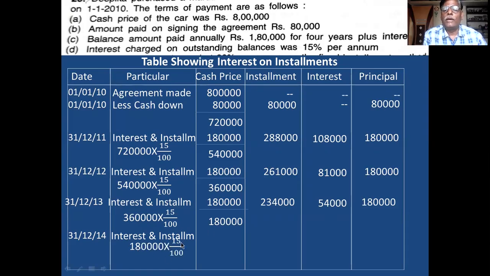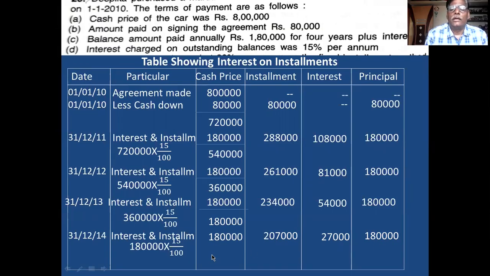1,80,000 is the principal balance. On 1,80,000, you calculate 15% and interest is 27,000. Write 27,000 in the interest column. Then installment is 1,80,000 in the principal column, not in the installment column. That is the main thing. So 1,80,000 plus 27,000, total installment is 2,07,000. And take the principal to the cash price column.